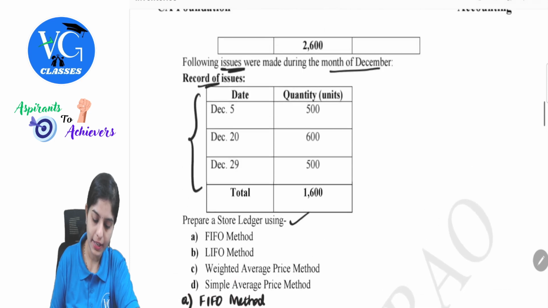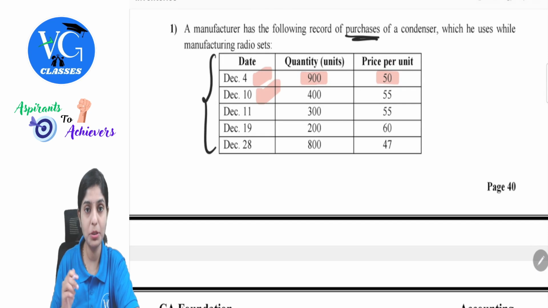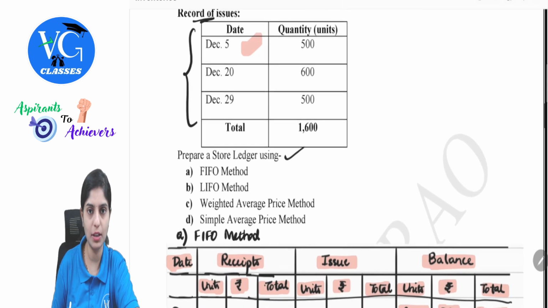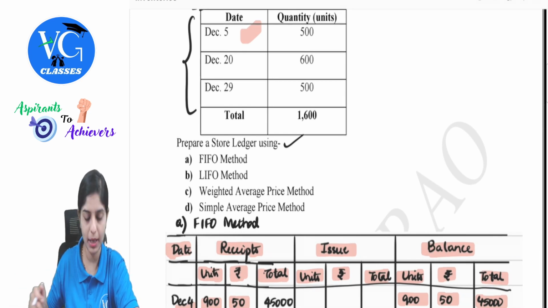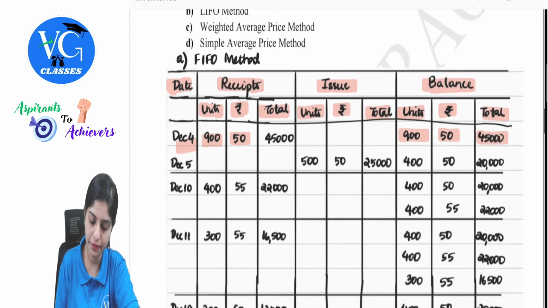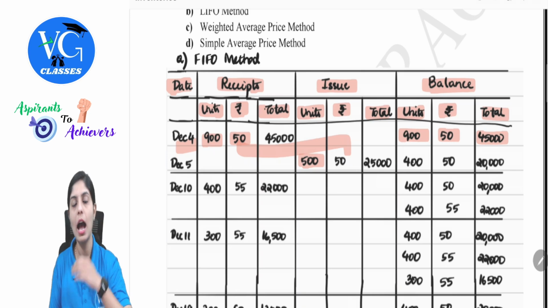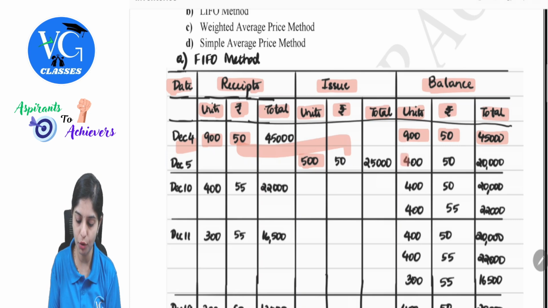Next, as I told, dates are mentioned after December 4th. Next immediately is December 10th. But in between that, there is one issue on December 5th. So this is first in, first out. We just have one particular purchase done, so from the same purchase we will make the issue. On December 5th, there are 500 units. We had bought it at 50, so the same 50 will be shown here. 500 into 50 is 25,000. After issuing 500 out of 900, we will be left with 400, which was bought at 50, and the value is 20,000.